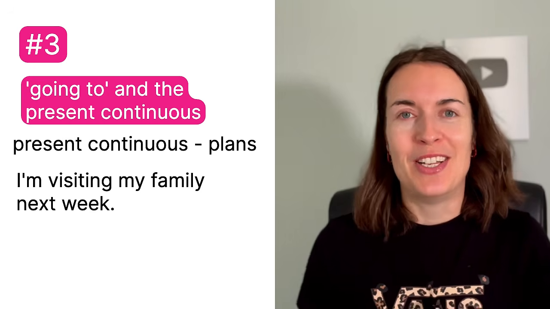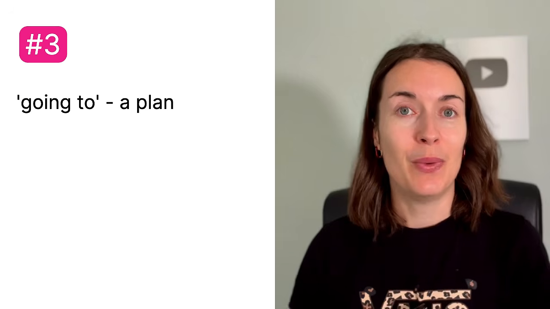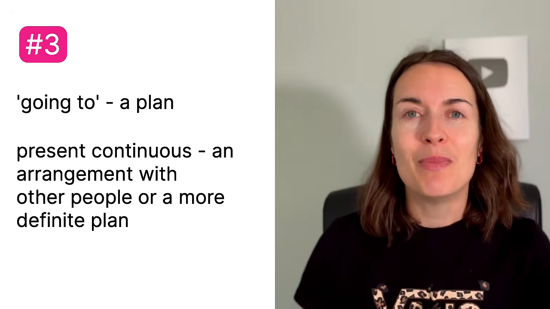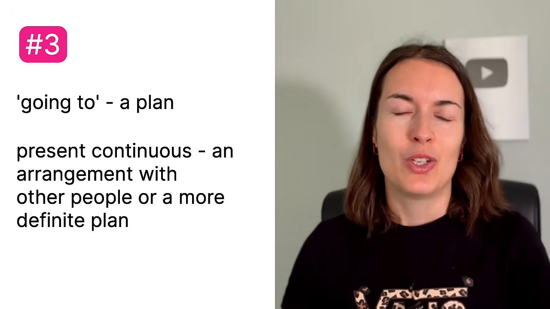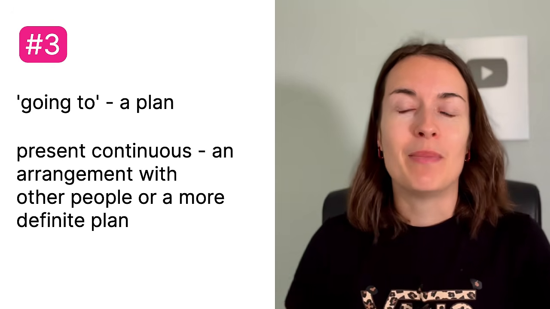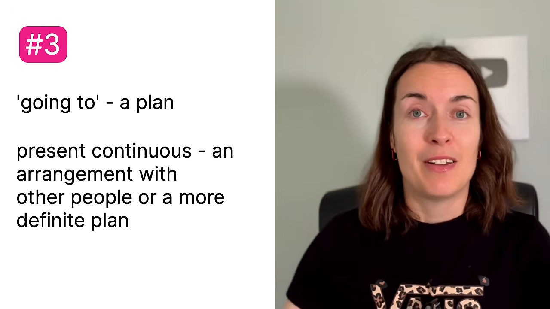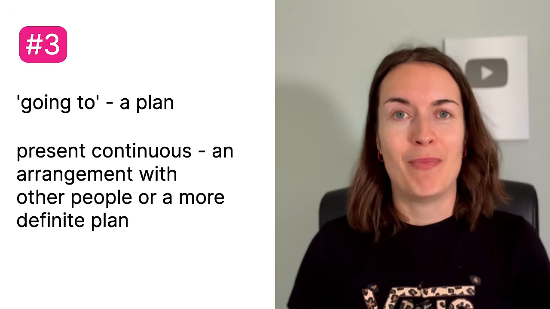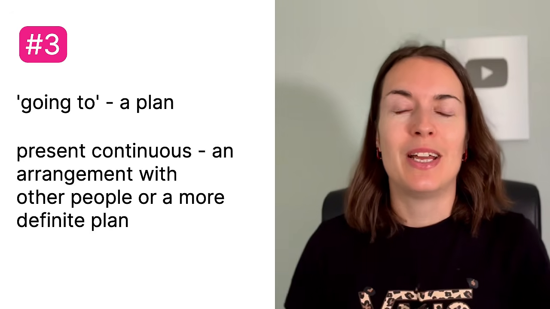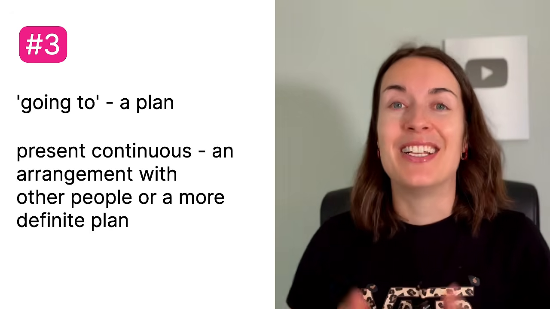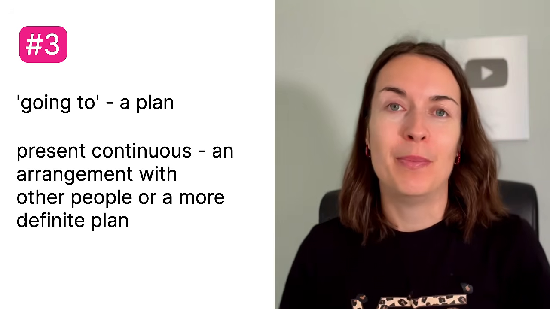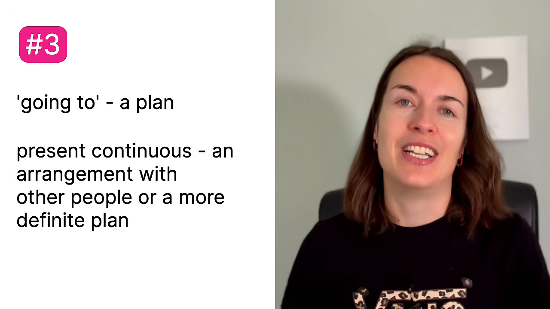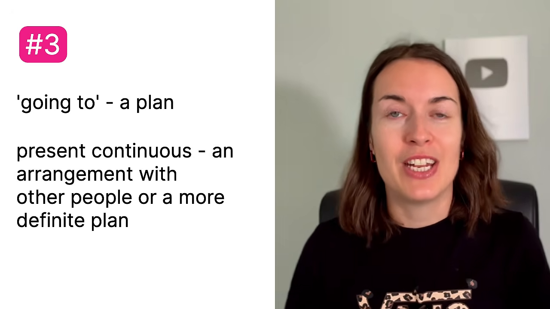So what is the difference between them? Going to is a plan, but when we use the present continuous, it's more of a definite plan. So I know about it, my family know about it, my brothers and sisters know about it. It's an arrangement that we have made together. So it's not just a plan in my head, but it's an arrangement with other people. So we can use the present continuous to say that it's definitely happening because we have arranged it with other people.